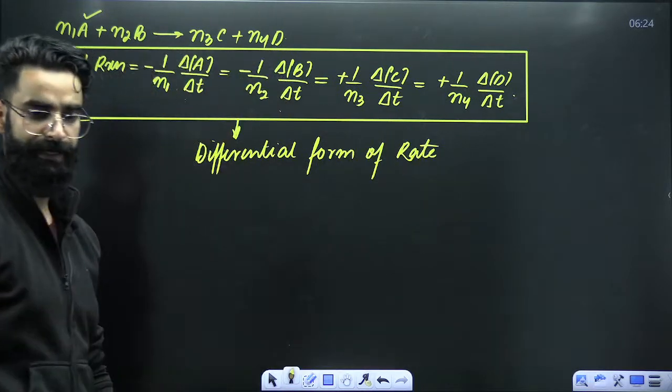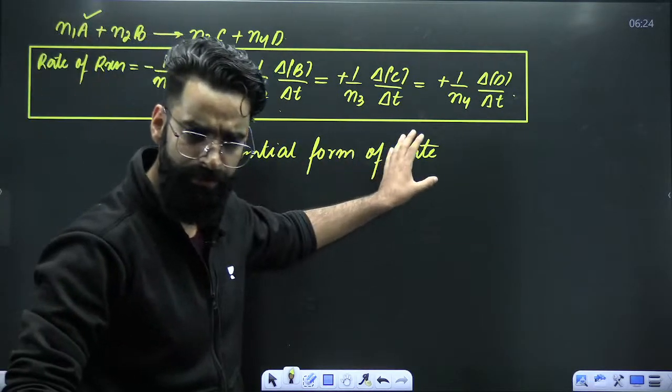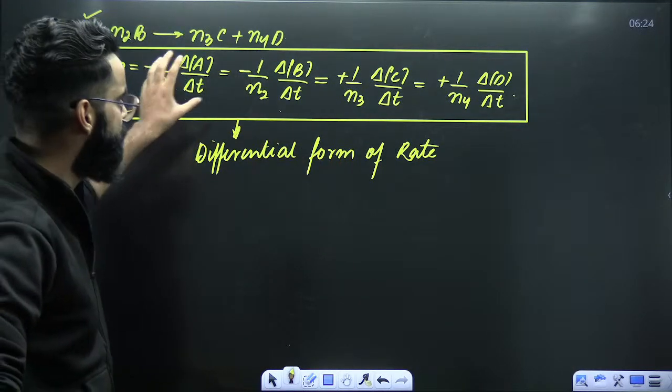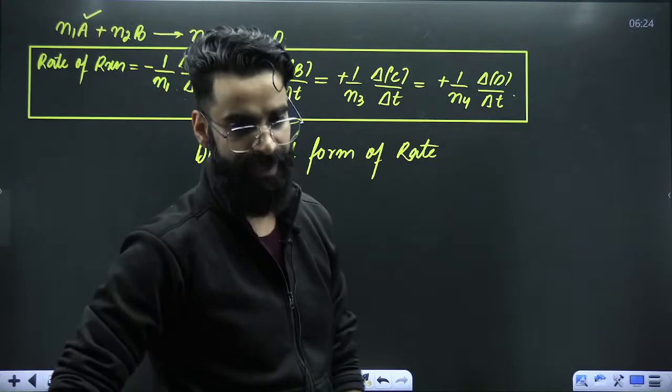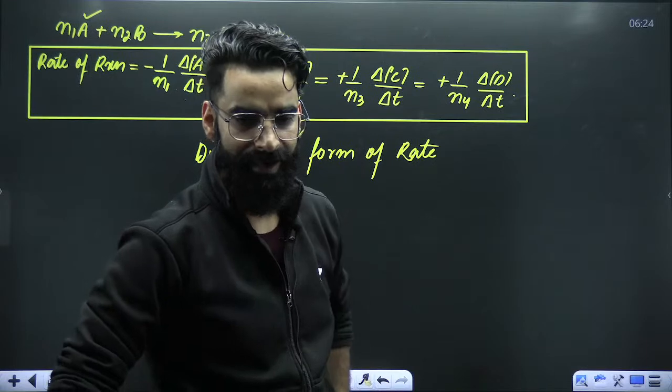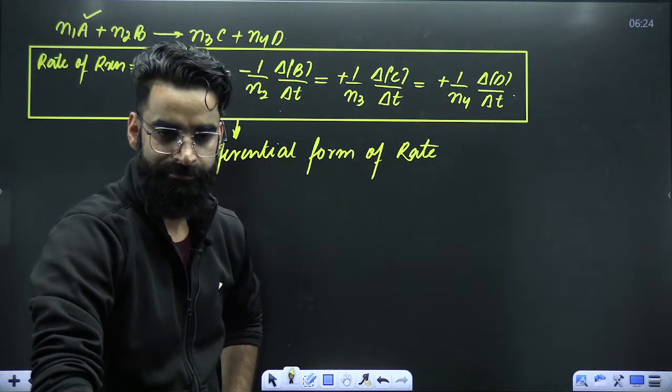Okay, differential form of rate. So you take any term, solve it, and you'll get the rate of the reaction. That's it.